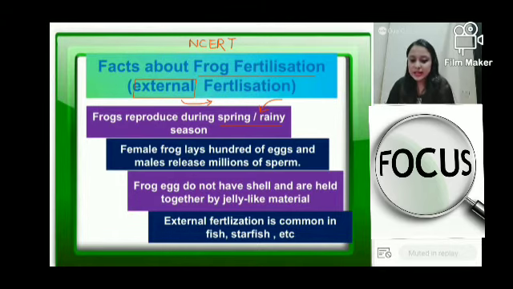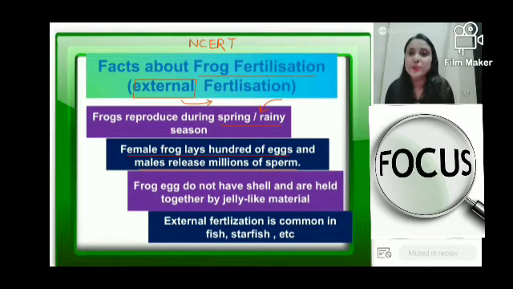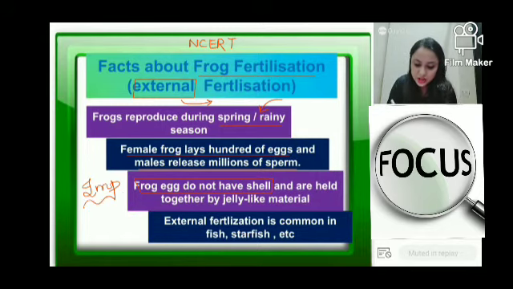And yes, because the process of fertilization is external, the female frog will first lay the eggs, and after that the male frog will release the sperm. Pehle eggs will be laid, uske baad it will be followed by the release of sperm. And if both sperm and eggs are available, the fertilization process will take place. And yes, frog eggs do not have a shell. Very, very important information.